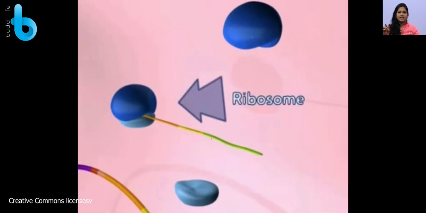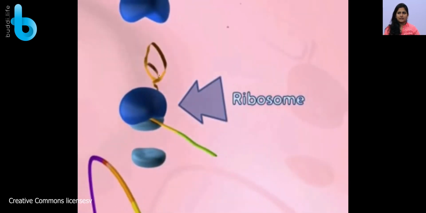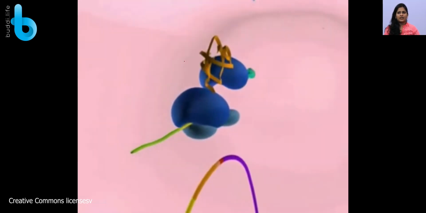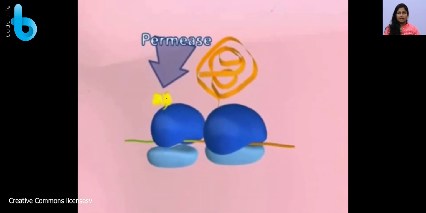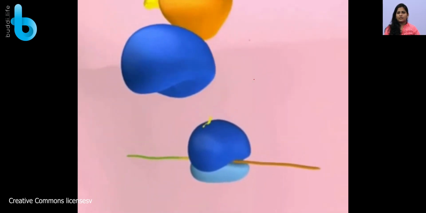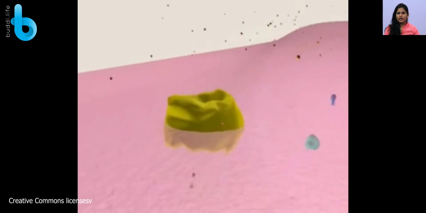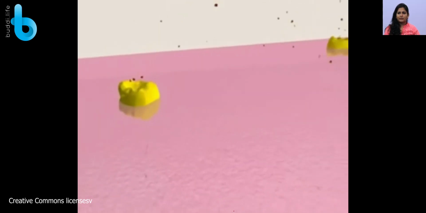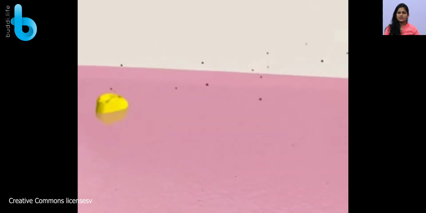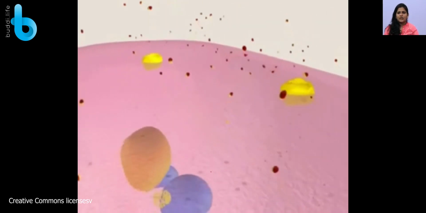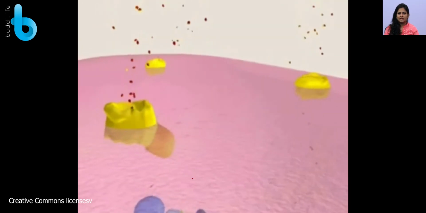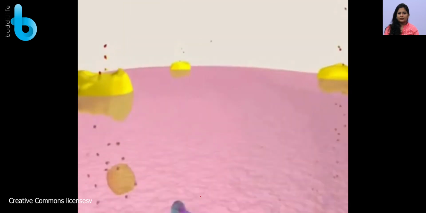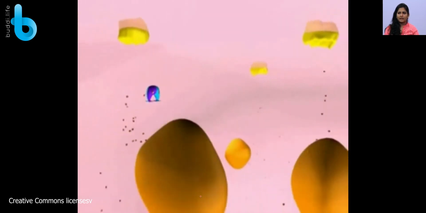Now the translation process is happening. You can see here proteins are produced which are nothing but enzymes. Beta-galactosidase and permease are going to be produced here. Now what is the function of them? Permease is going to allow the lactose entry into that particular cell, and beta-galactosidase is going to break down the lactose molecule. So you can see here permease is allowing the entry and beta-galactosidase is going to break the lactose molecules and provide energy for cellular metabolism.